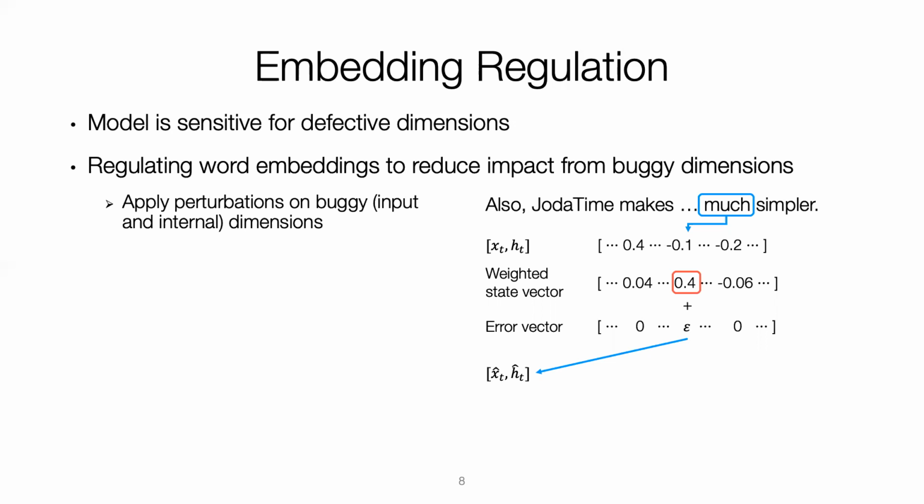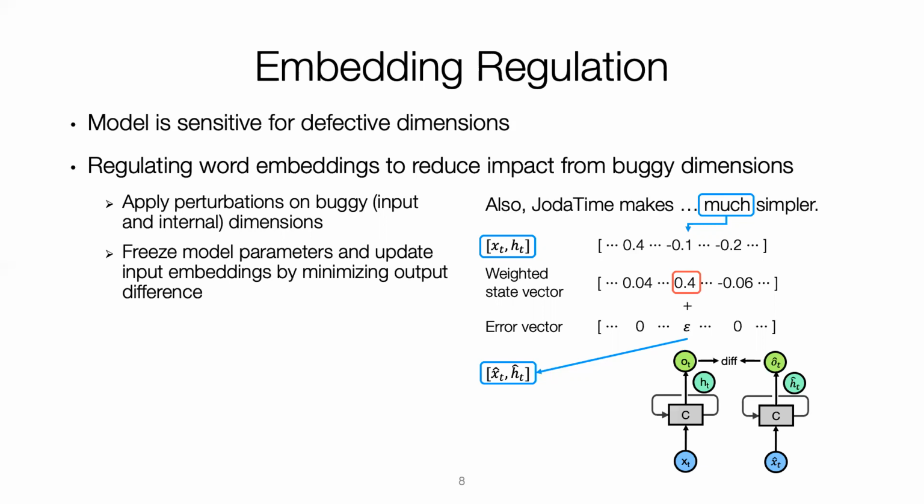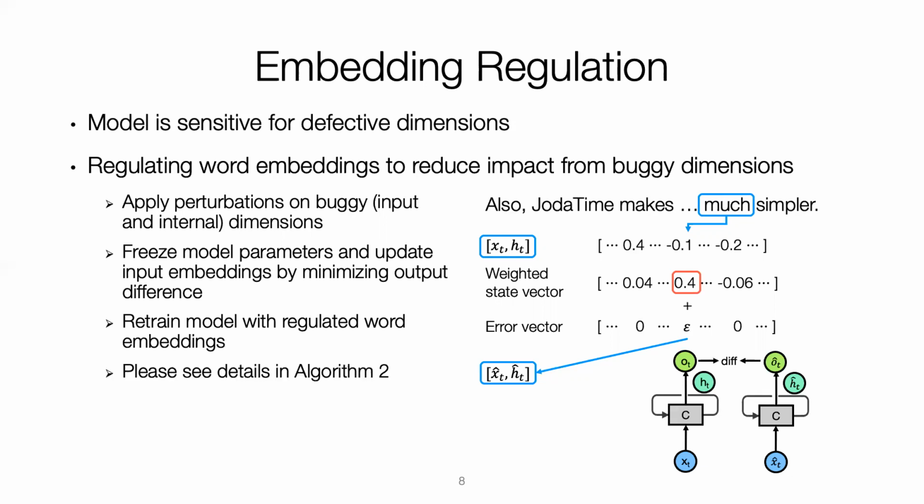Now, we have an original state vector and a perturbed version. Different from the traditional training procedure, we freeze model parameters, and we use the output difference from two sets of state vectors to regulate embeddings. Finally, we retrain the model using regulated word embeddings. Please find the details in Algorithm 2 in our paper.